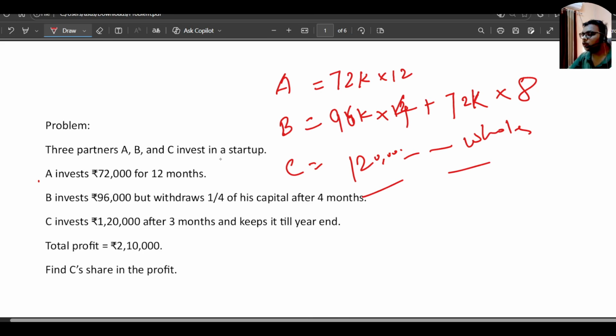The total profit at the end is 2 lakh 10,000. Find C's share in the profit. So this is the basic question.